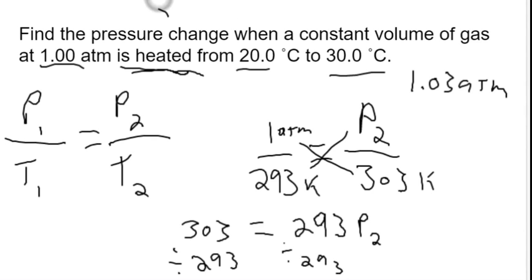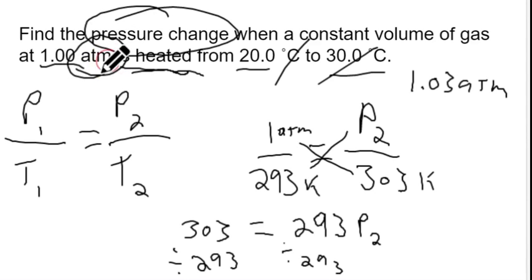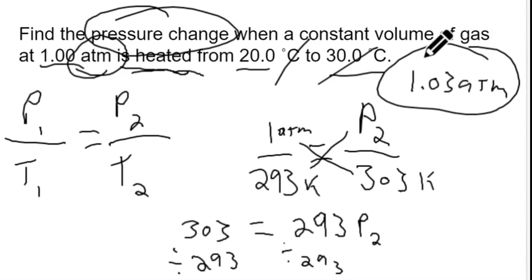There's a couple ways you can figure out what units this is in. I think it's pretty easy sometimes to gauge that from what the question is asking you. We're also given two temperature values, so we're not looking for a temperature. We're looking for the pressure change, and I know this is my pressure measurement. So that's why it's 1.03 atm. So that's Gay Lussac's law.